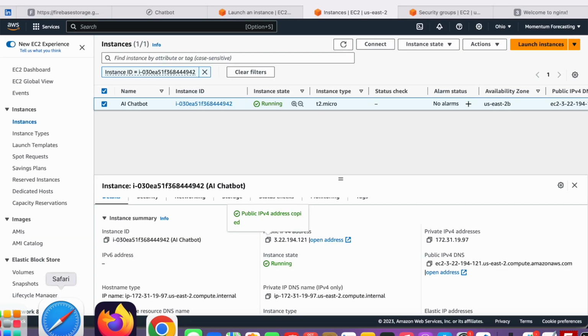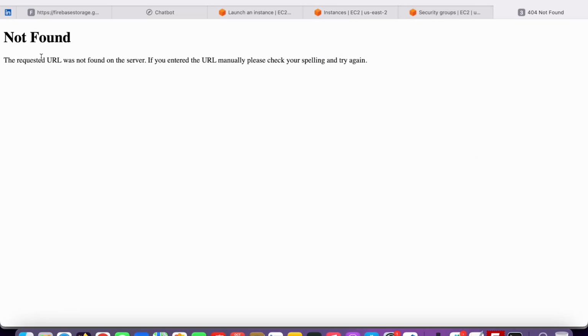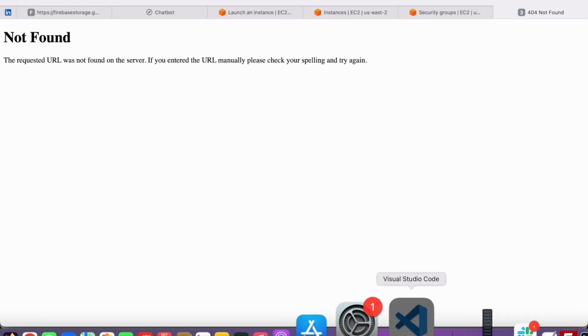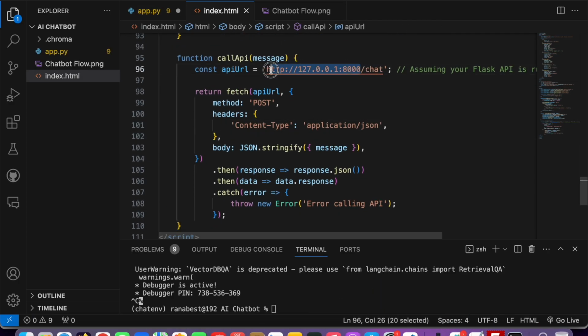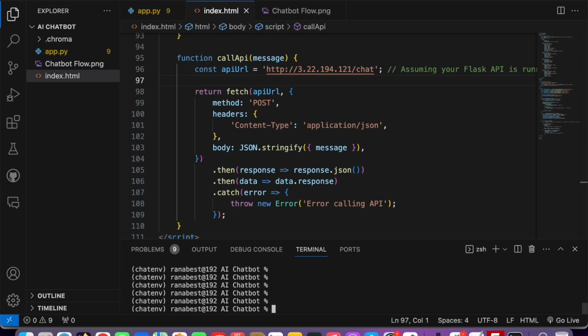So now just refresh the page. You can see it is saying not found, definitely because this is not our front-end app. So now our API is live, right? So just copy this, go to your front-end app. Okay, this is a project, so just paste it here. All right, just save it. And this is not needed. You can see my terminal is not running, the server is not running locally.